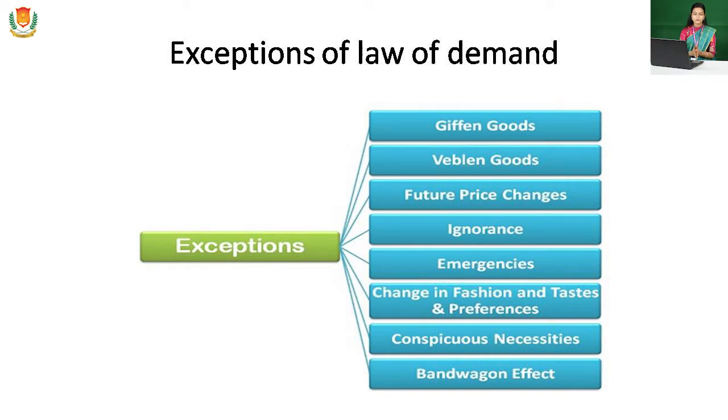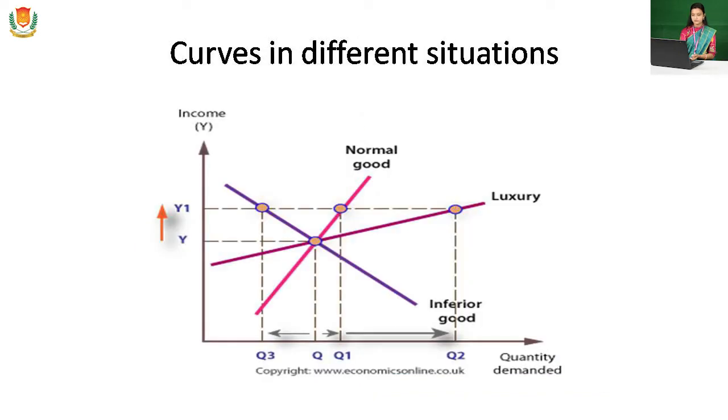Curves in different situations. Different situations means in the case of different goods, like normal goods, luxury goods and inferior goods. What is the demand curve in different situations? On the x-axis is the quantity demanded, and on the y-axis is income. These are the two variables, quantity demanded and income.